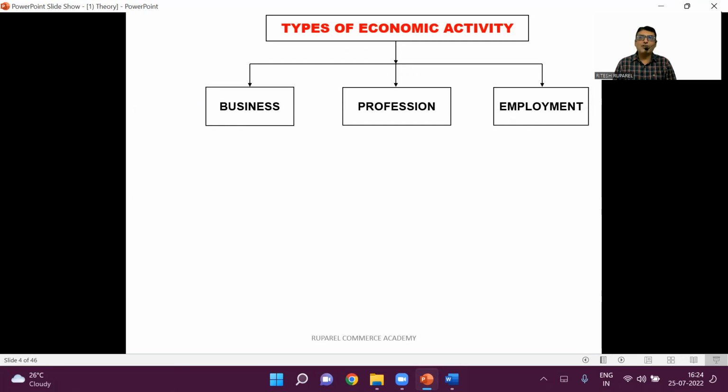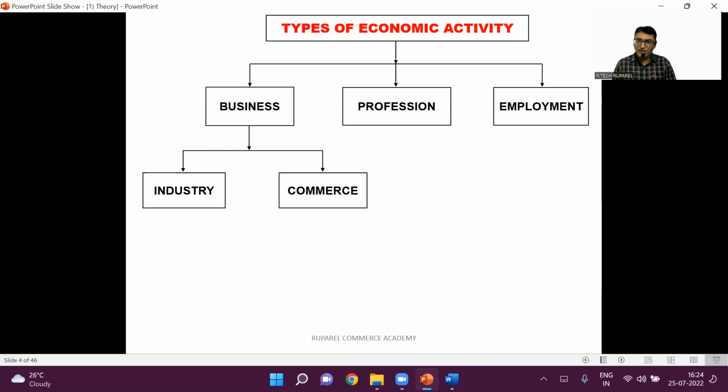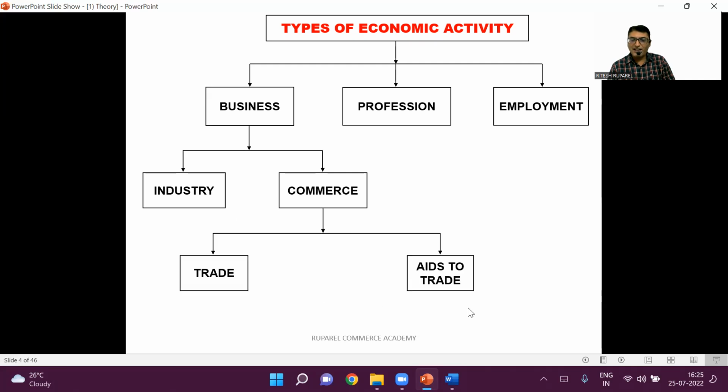When we talk about business, the objective should be profit. So business, first of all, contains industry, which is the manufacturing, the conversion of raw material to finished product. Example, wood is converted into furniture, but that needs to be distributed to the customer. So who does the job? Commerce. Commerce is the distribution or the marketing part of industry. How does commerce get the goods delivered to the customer? By trade and aids to trade. What is trade? Buying and selling against money. And what is aids to trade? All those activities which help in the smooth functioning of trade are called aids to trade.